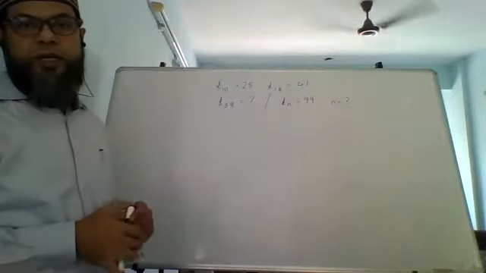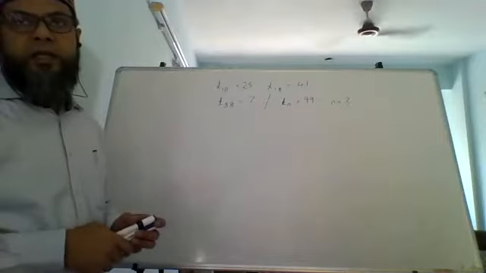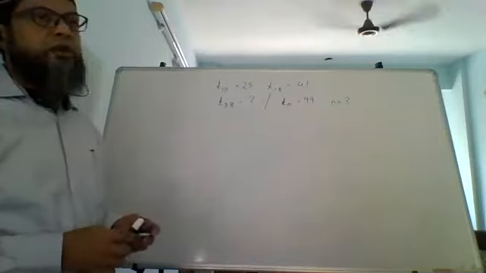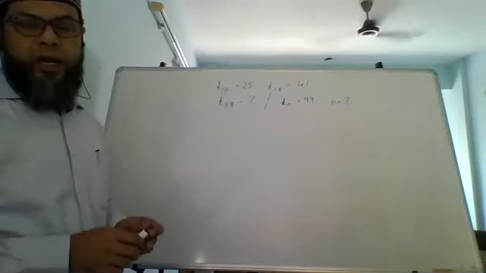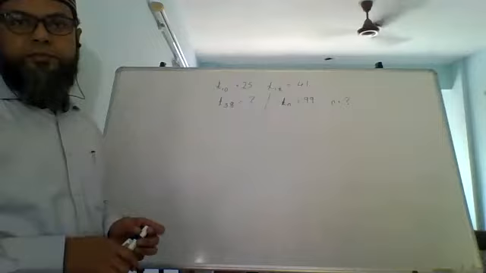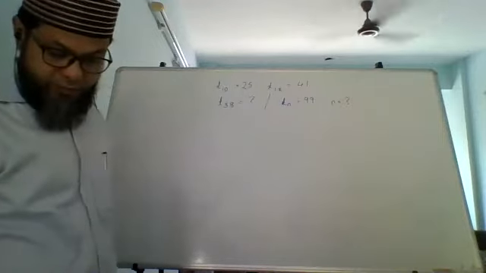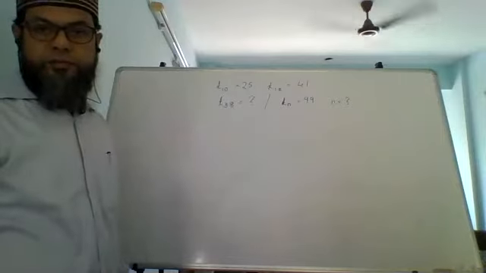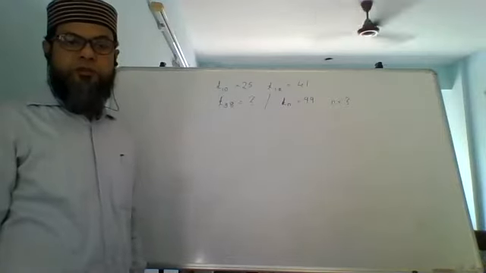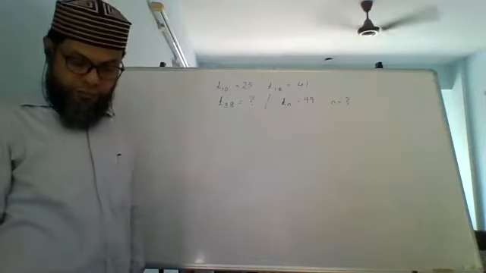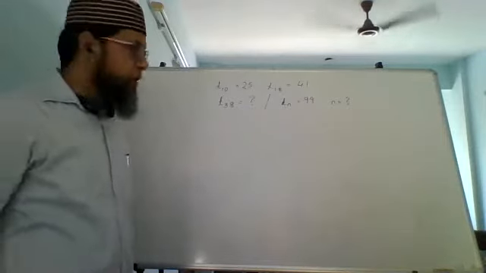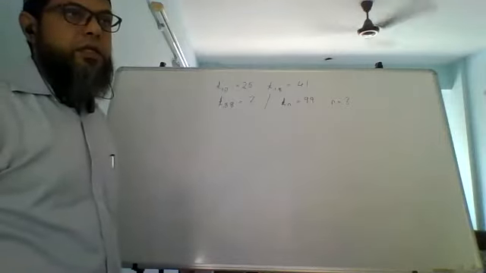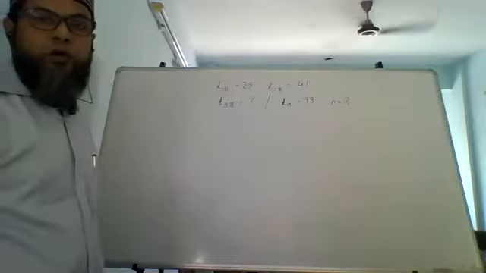So there are two parts to this question. First, they've given you T10 and T18 and asked you to find T38. And then they've given you Tn and asked you to find n. Till here, are we clear? Any doubts, queries, questions in this? Anyone? If you have any doubts, please ask. Up here, you will see there is no A, there is no D. So how do we go about it?